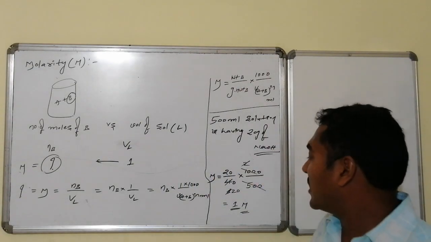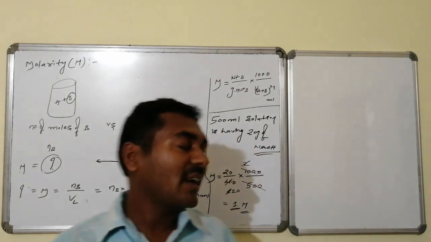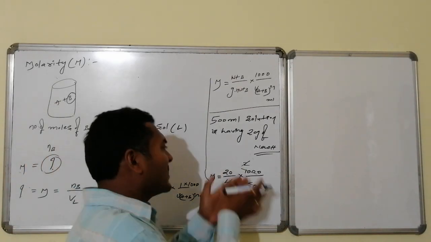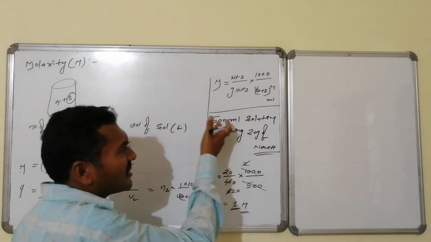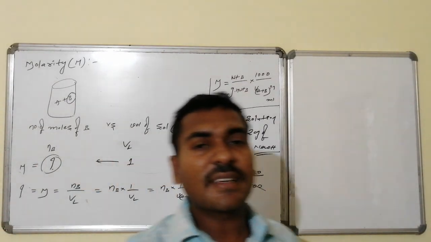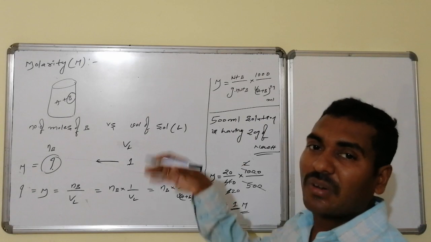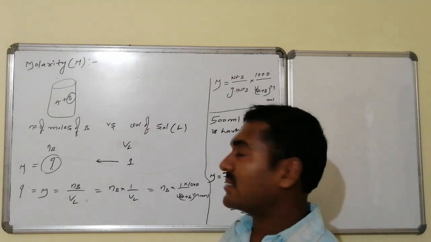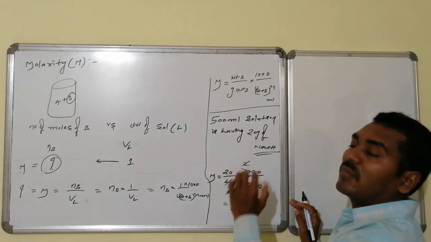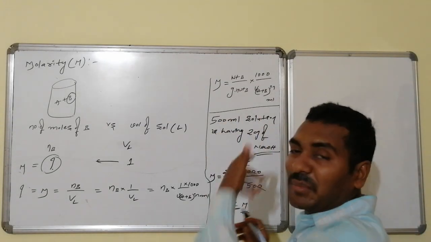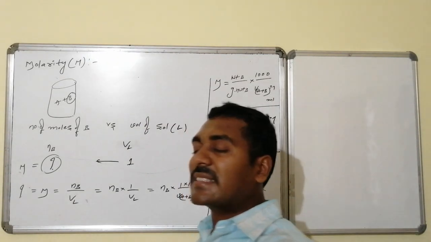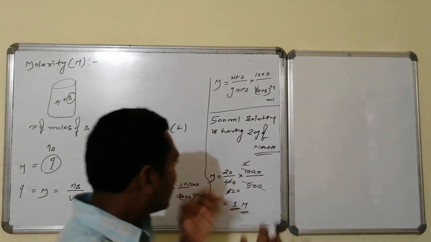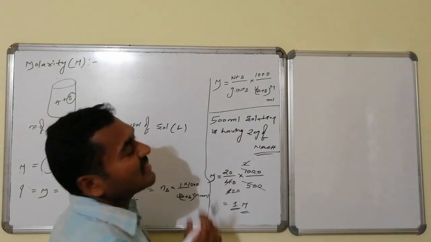Therefore, a 1 molar solution means that in every 1000 ml of solution, 1 mole of substance is there. The same proportionate ratio holds. Here it is not 1000 ml, it is 500 ml, which is half of 1000. Hence half a mole is present. Suppose it is 2000 ml, then what happens? For 1000 ml there is 1 mole, so for 2000 ml, 2 moles are there. Such a relation is logically expressed by choosing a certain quantity, and that quantity is 1000 ml. This is known as molarity.